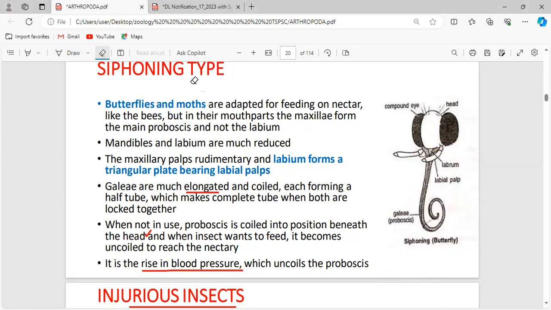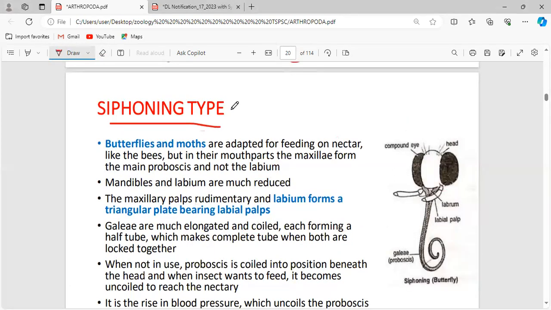See, in case of siphoning type, this is one of the types of mouth part. The second thing you have to read is the example: butterflies and moths are the perfect example for the siphoning type. Why do they follow the siphoning type? Because of their food. What do they feed on? They feed on nectar, like the bees. It is semi-solid; it is not actually a liquid and not actually a solid. It is semi-solid and sticky in nature.